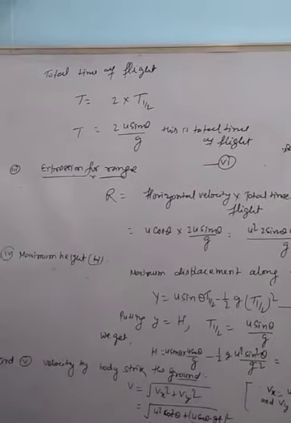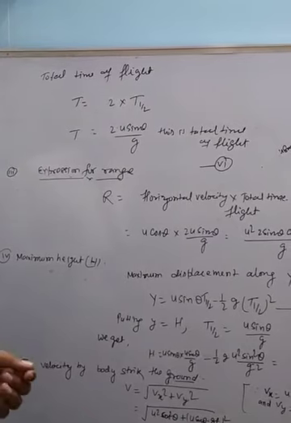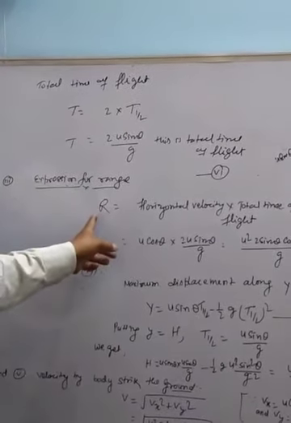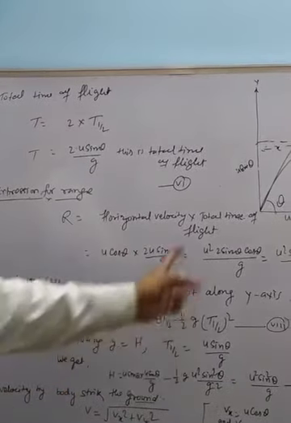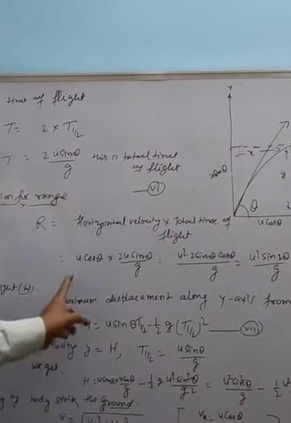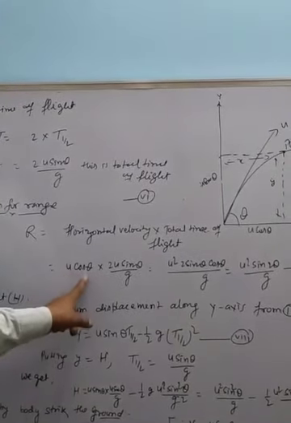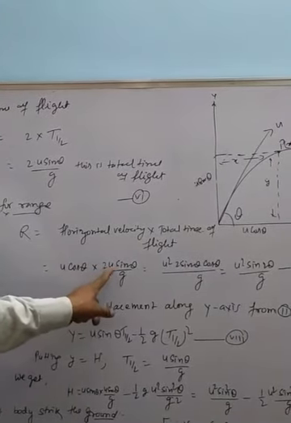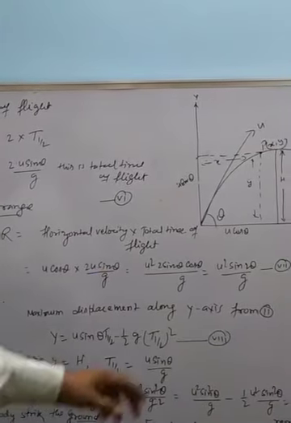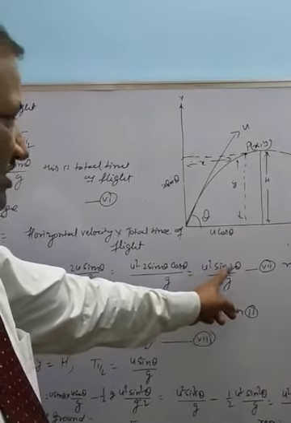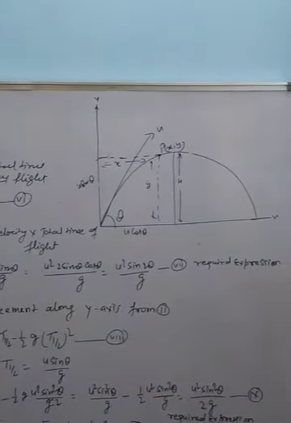Now the third expression, for range denoted by R. R is equal to horizontal velocity into total time of flight. So we write here horizontal velocity u cos theta into 2u sin theta upon g, this is the total time of flight, so we get u square sin 2 theta upon g. This is the required expression for range.